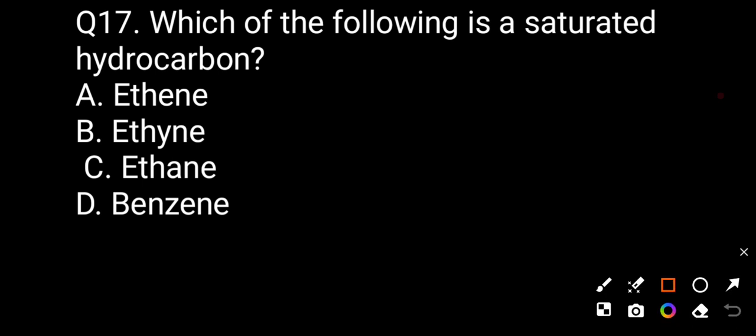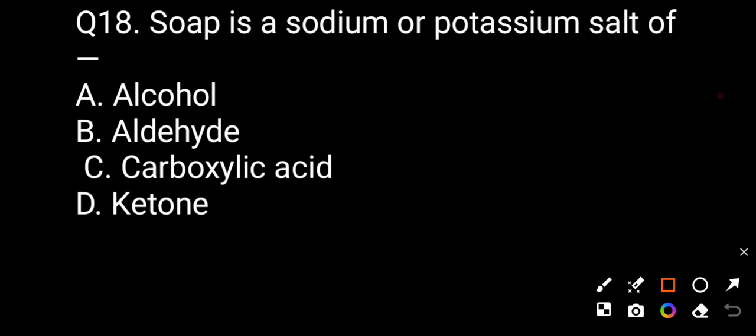Now question number 17. Which of the following is a saturated hydrocarbon? Option A ethene, option B ethyne, option C ethane, option D benzene. The correct answer for the saturated hydrocarbon is ethane. So option C is correct.